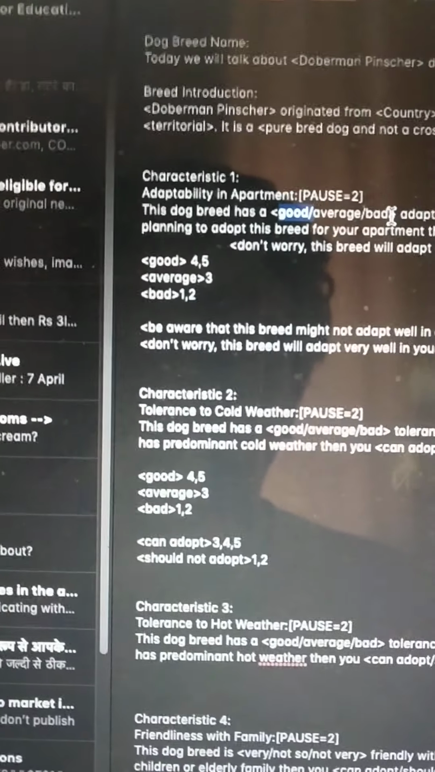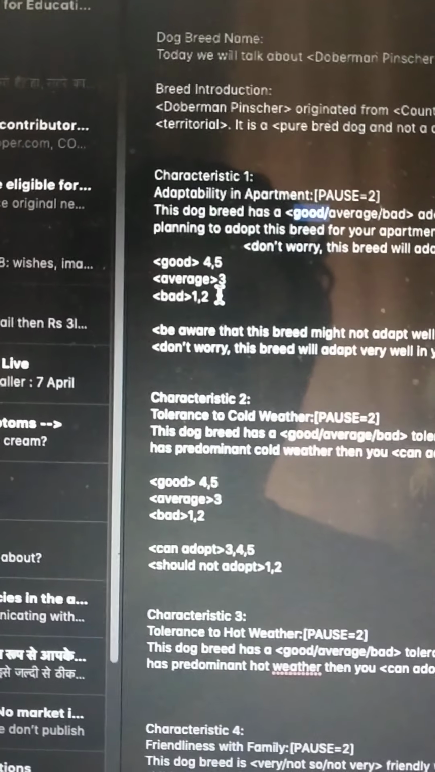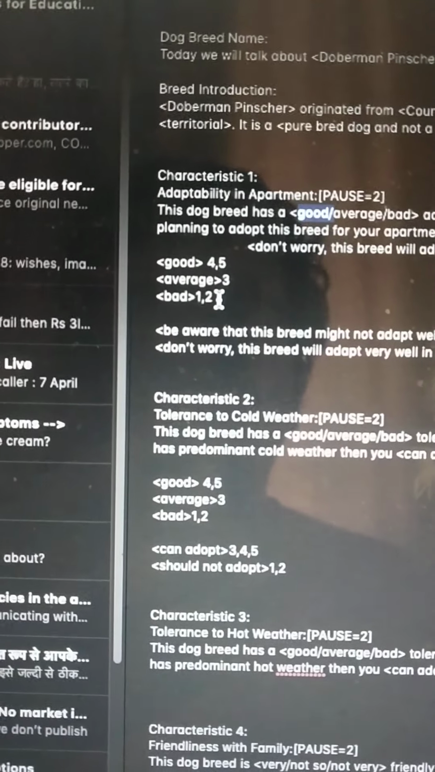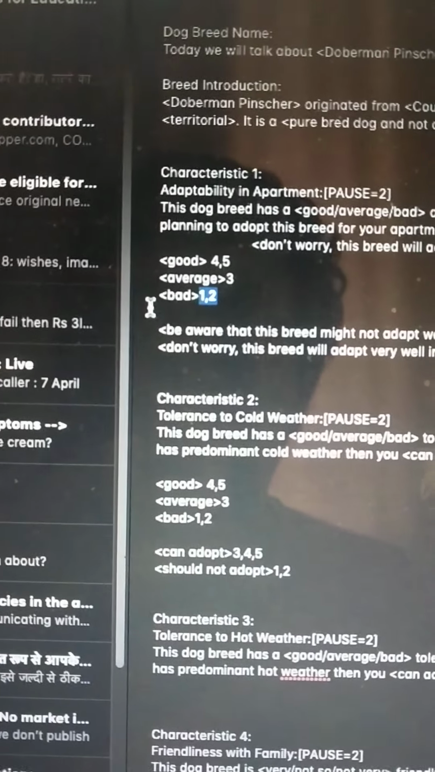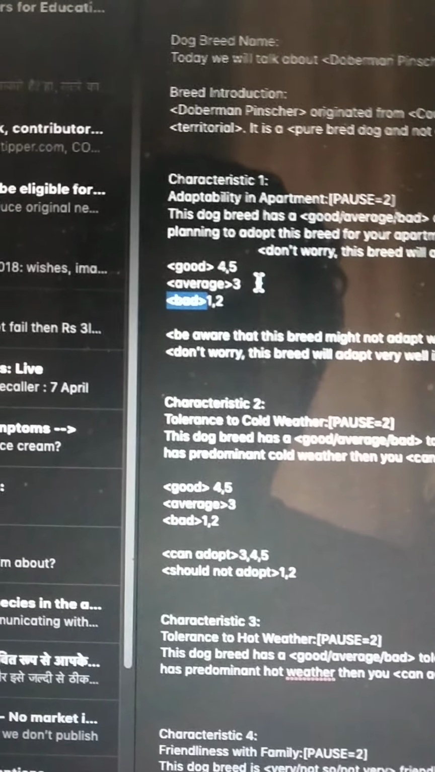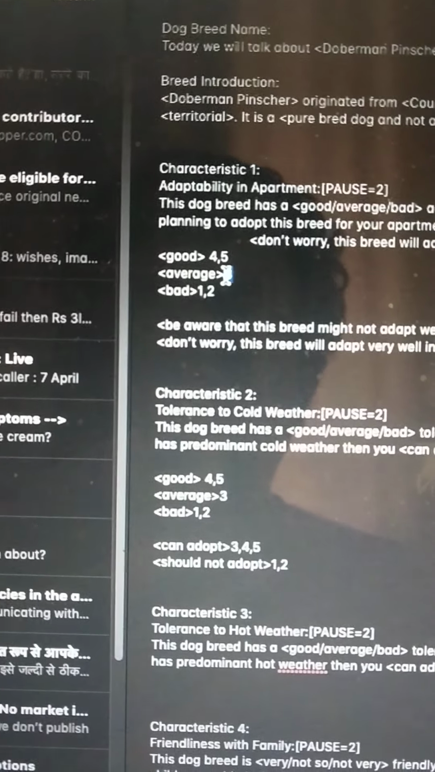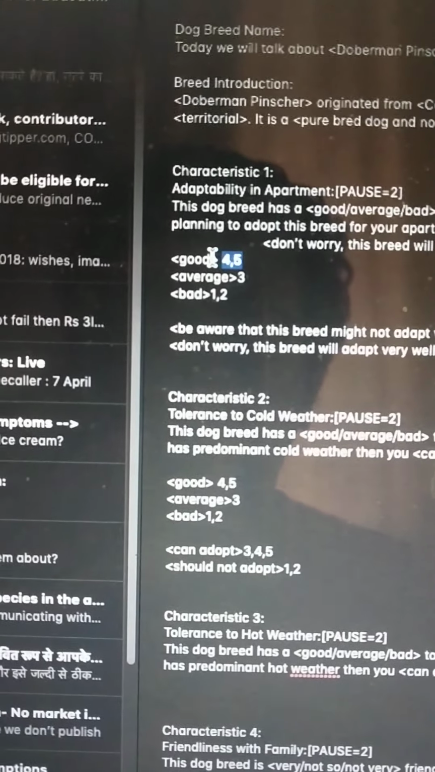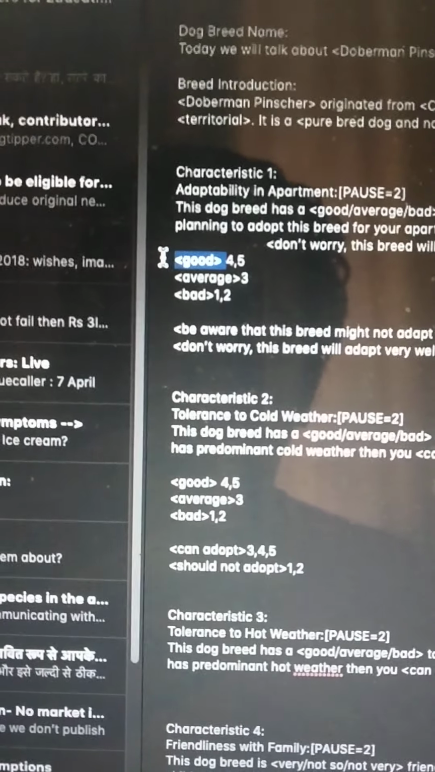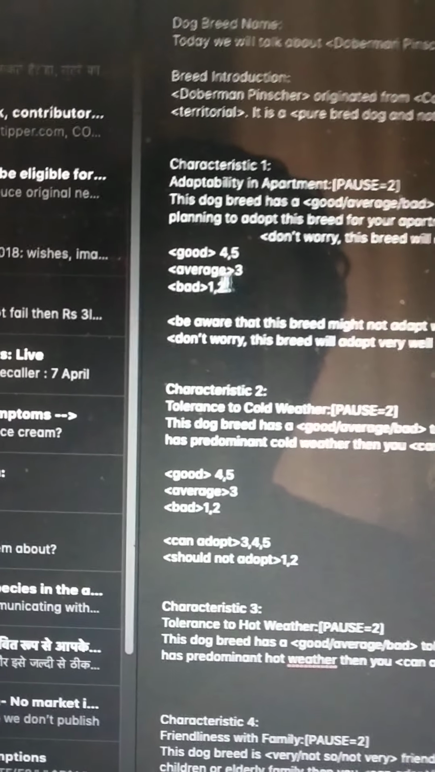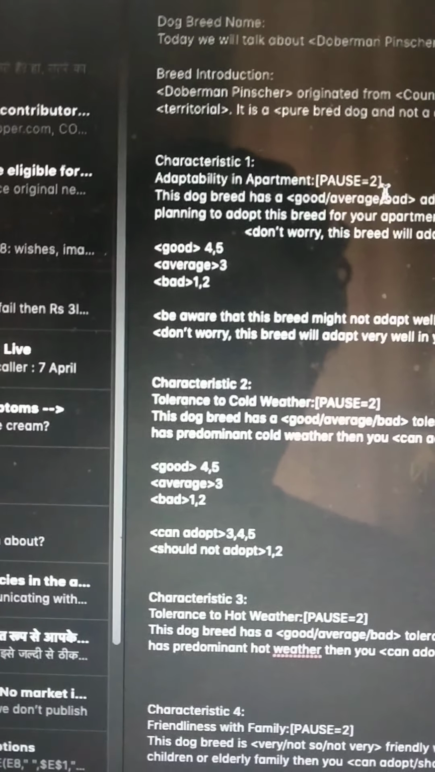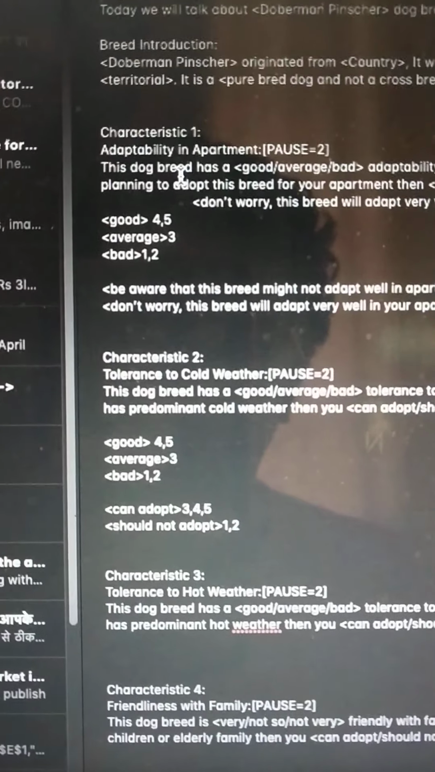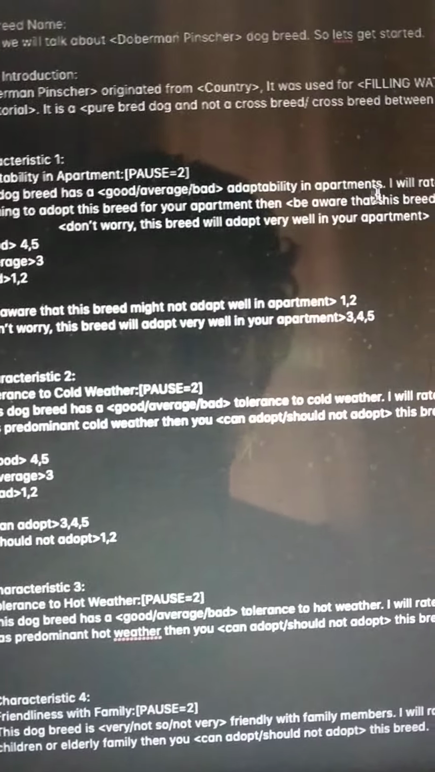Okay. So I'll tell you how to decide which one to pick. If the ratings are 1 star or 2 star, then you need to pick bad. If the rating is 3 star, then you have to pick average. And if the rating is 4 or 5 star, either of the two, then you need to pick good. So in this case it's 1 star, so we'll pick bad here. So this dog breed has a bad adaptability in apartments.